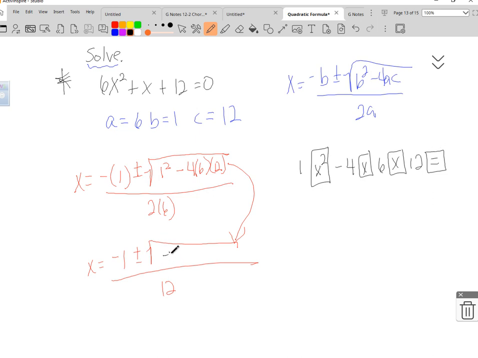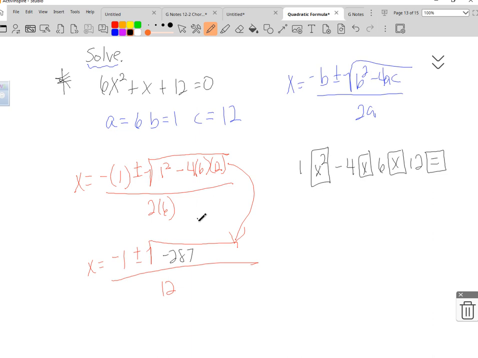Negative 287. Now, in your calculator, once you're finished writing that, I want you to put 287, the negative button, and hit the square root symbol. Error. When you get that, you know that there's no solution.